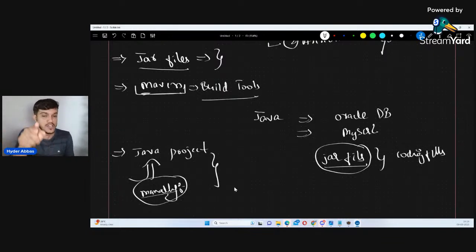If you don't use Maven, then you yourself have to create the project. You yourself have to go to the different places, take the jar files, add the jar files manually, and then make it work. All that work we need not do if we go with Maven. Maven will take care. It's just a support to us. We just have to inform it, and how to inform, practically, I'm going to show in the code. Need not worry about that. It's a build tool which is just helpful for us to make our life simple. That much you understand today.